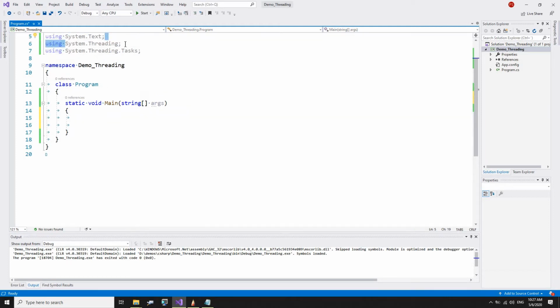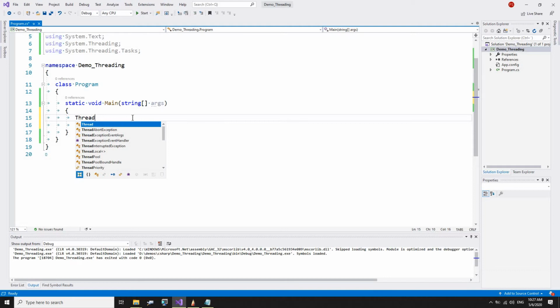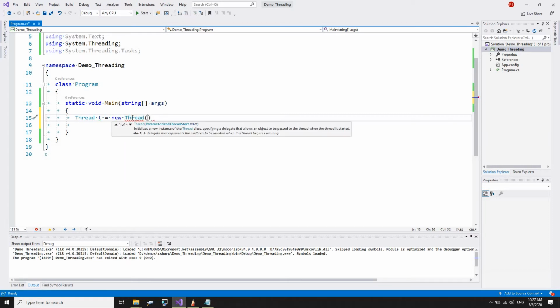I'm using system.threading, and to create a thread, we just create object of a thread. So thread, for example, t equals to new thread, and here we can say what do we have. We have 4 overloaded constructors of thread class. So first one takes parameterized thread start, which is a delegate.